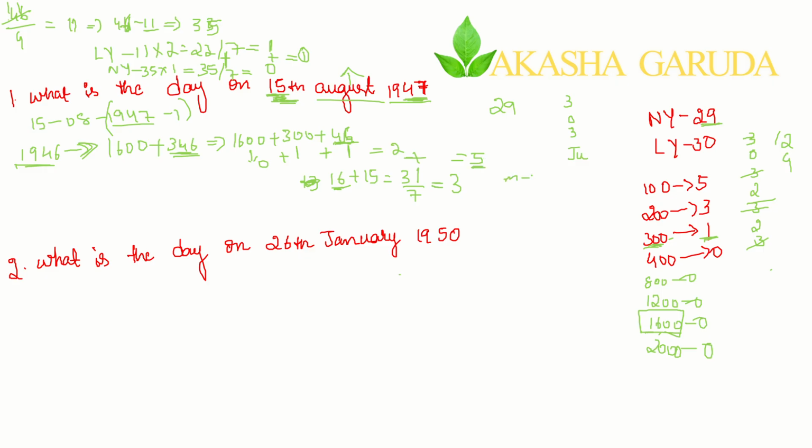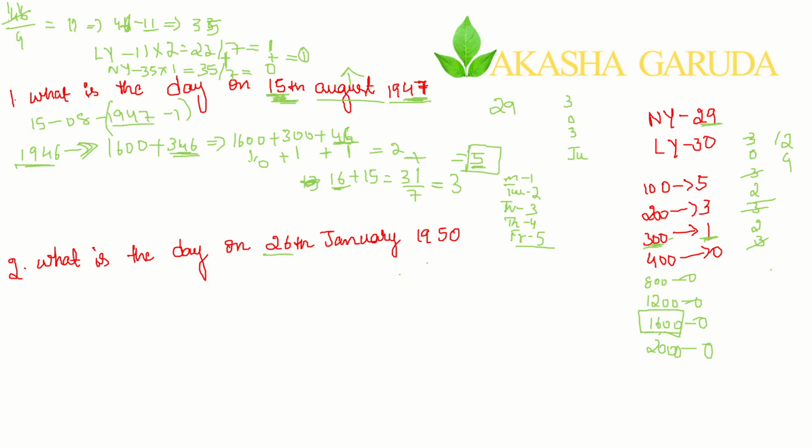Monday is 1, Tuesday is 2, Wednesday 3, Thursday 4. Friday is what day? The 5th day. So here we got the answer. Is this now easy? Are you feeling it is easy? The same way, now let's calculate for the Republic Day, 26 January 1950.